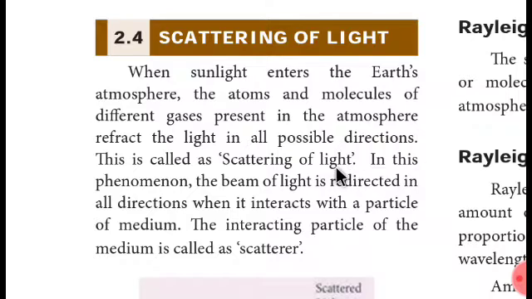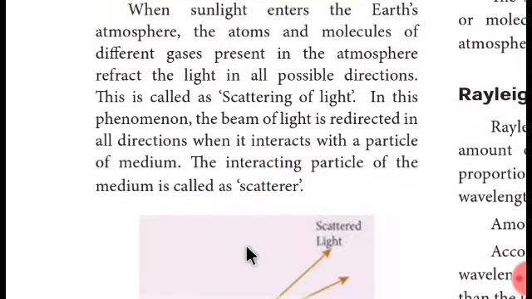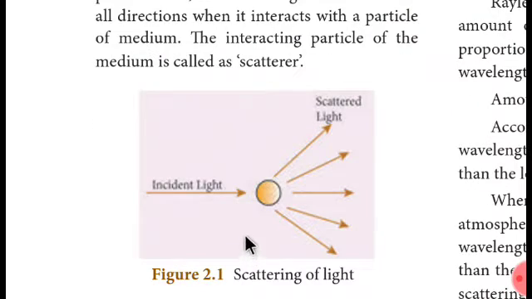Very simple. In this phenomenon, the beam of light is redirected in all directions when it interacts with the particle of a medium. The interacting particle of the medium is called a scatterer. Here, instead of refracting, they are using a word called scattering. So, what does this literally mean? We need to understand it first now.